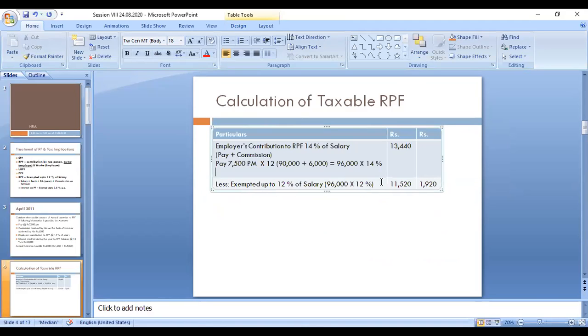So 7,500 into 90,000 plus 6,000 plus 6,000, that is 96,000 into 14 divided by 100. That amount is 13,440. So the amount is 1,920. That's correct only.